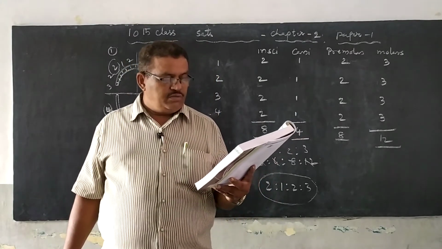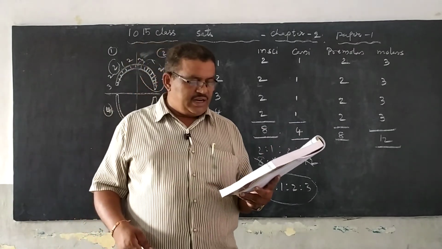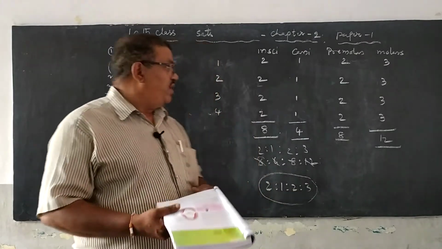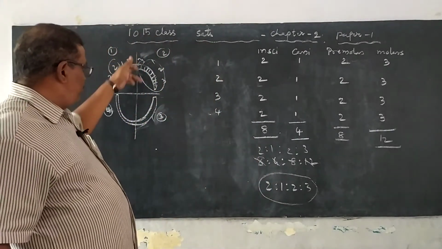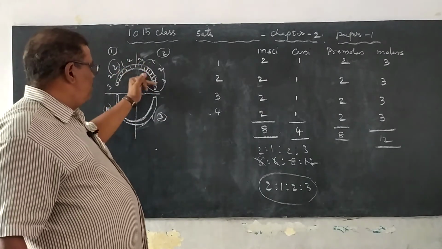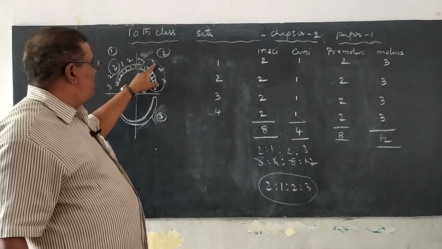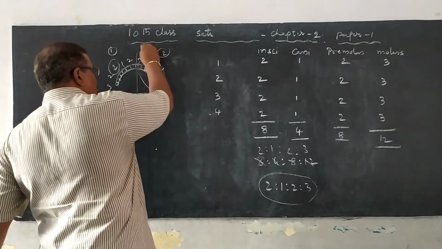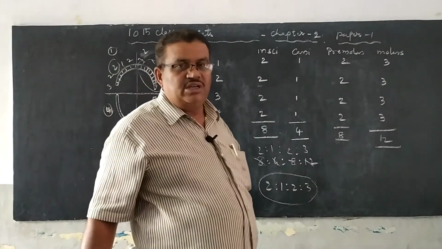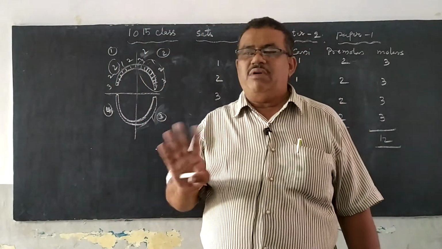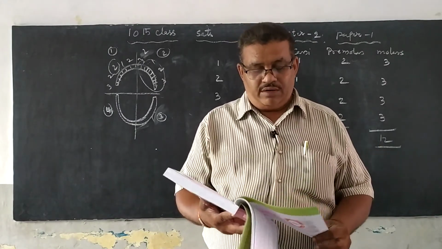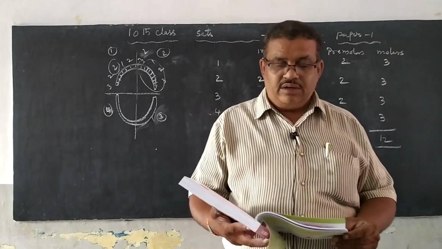What procedure might have helped you in deciding this? We just have to decide what procedure. This procedure only: we divide the mouth cavity into 4 chambers. Each chamber will help us: 2, 1, 2, 3. Here incisors are 2, canine 1, and so on. We divide the mouth cavity into 4 chambers, and each chamber contains the same number of each type of teeth. Okay, this is about the mouth cavity.